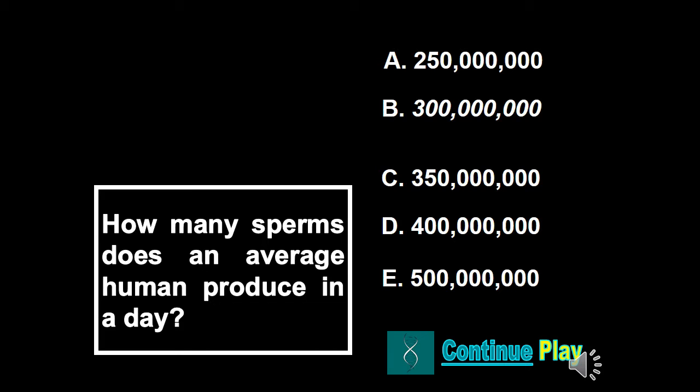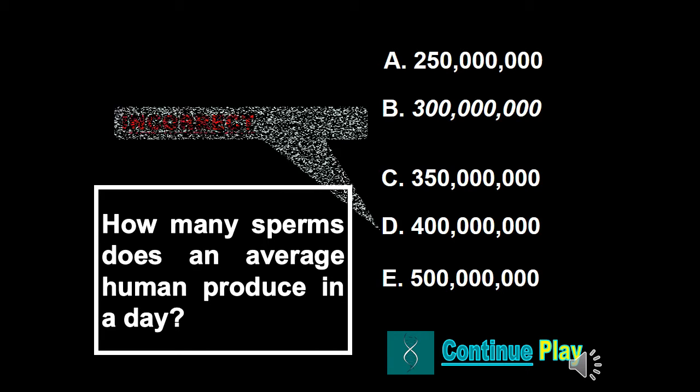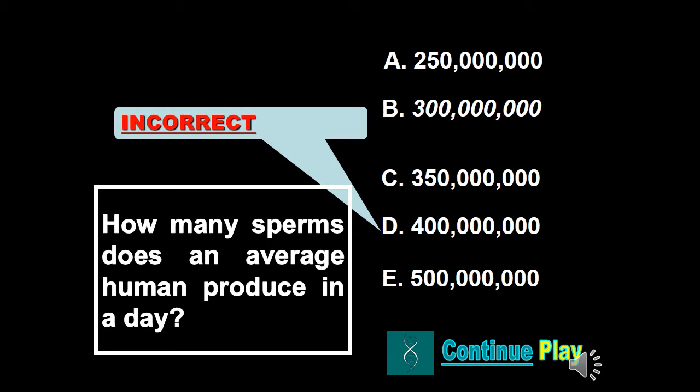Let's say we answer letter D. Then we are incorrect. So what do you think is the correct answer to this question? That's right. The correct answer to this question is letter A, 250 million. Let's continue.